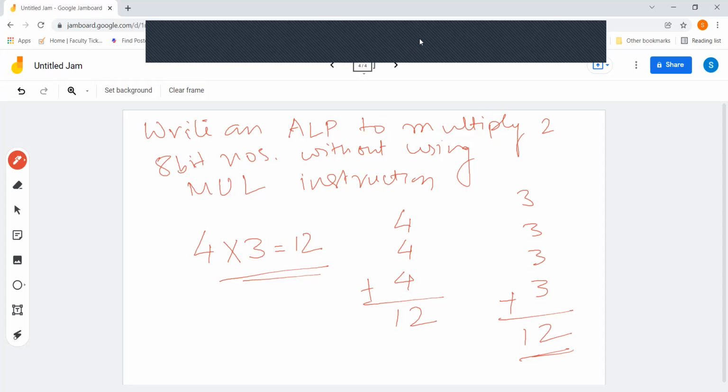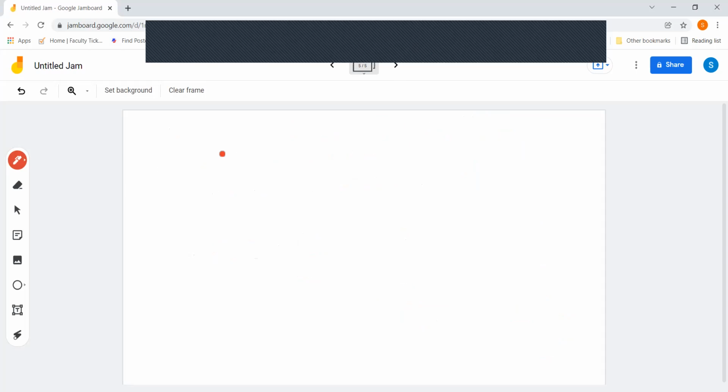So let me write it over here. One of my data, two 8-bit numbers. So let's say data 1 is stored in location 50 hex. Data 2 is stored in location 51 hex.